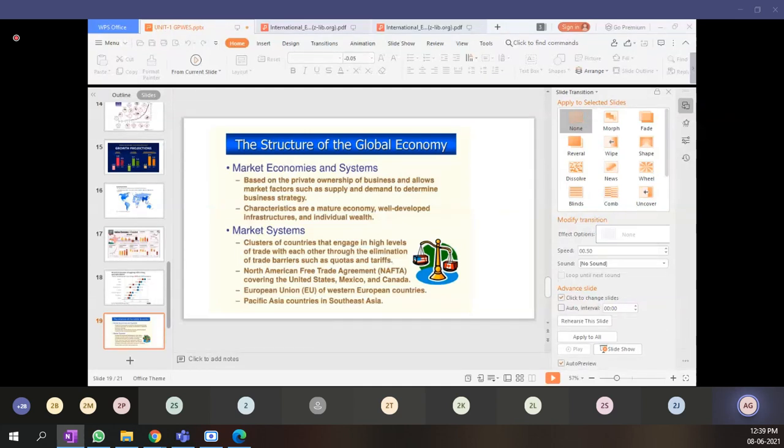And when we talk about the market economies, we should understand the superpowers, their individual wealth, and how well-developed their infrastructures are. Market system basically talks about any system which you have enabled for free trade, for the entire business, or for doing any kind of transactions.